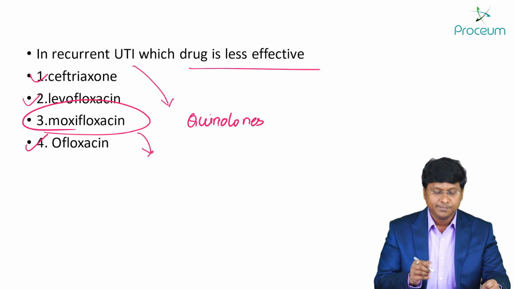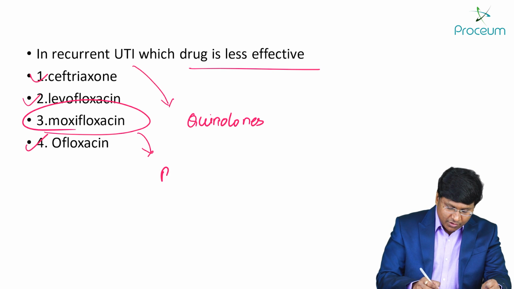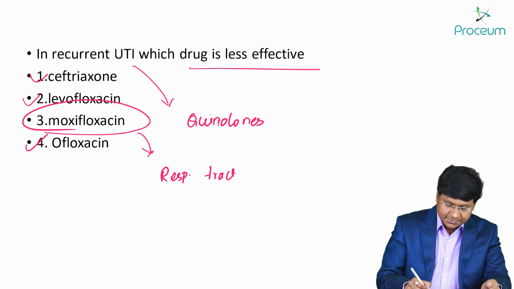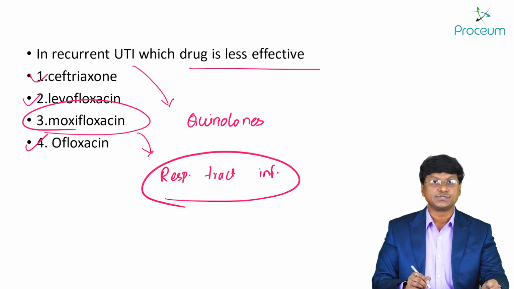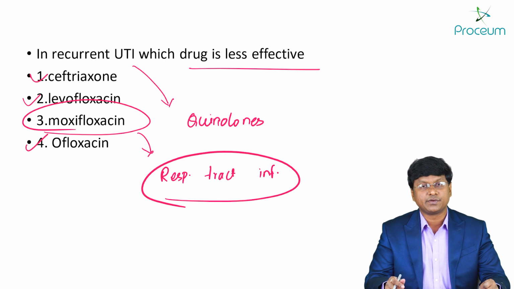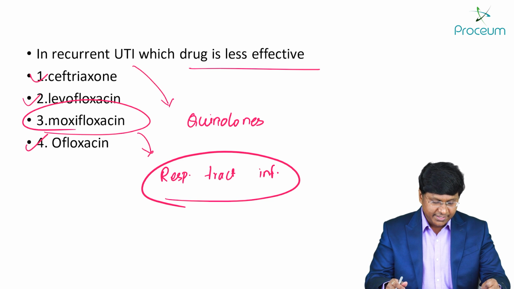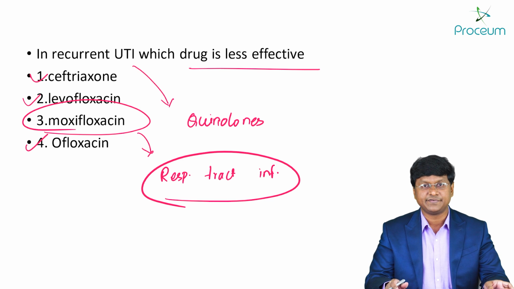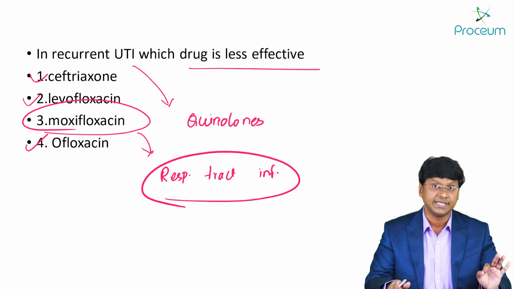Moxifloxacin is a quinolone which is given in the treatment of respiratory tract infections. So the answer to this particular question is moxifloxacin. In recurrent UTI, which drug is least effective? It is your moxifloxacin which is least effective. So the answer is 3.